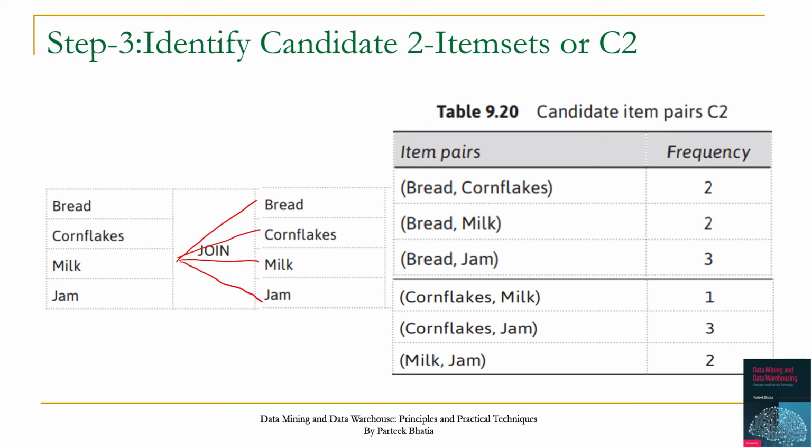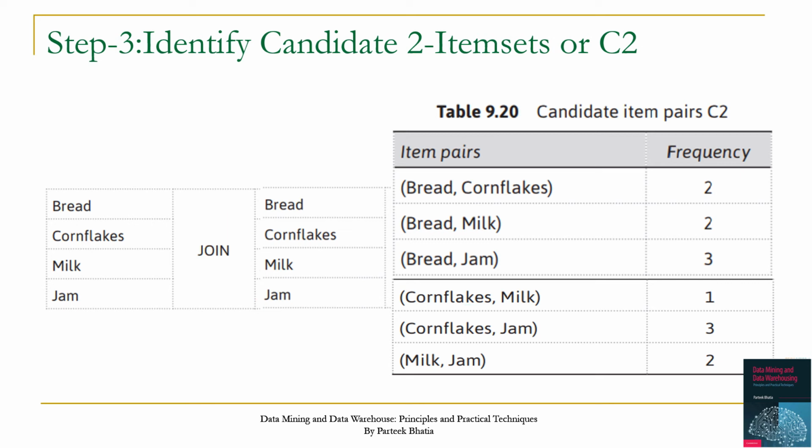Milk and bread is already covered in this. Milk cornflakes is already covered in this. So let's ignore this also. Milk carries no information. So the only possible pair is milk and jam.